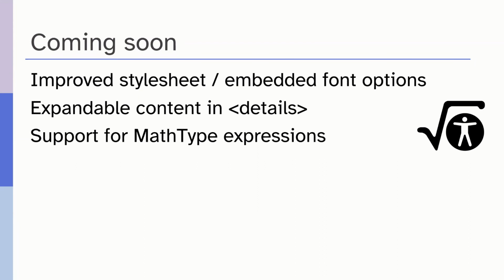So right now, you're able to choose a particular style sheet that will embed the Atkinson Hyperlegible font from, I believe they're called the Braille Institute. It's a font I really like and that's been developed for people with low vision, but other fonts exist.